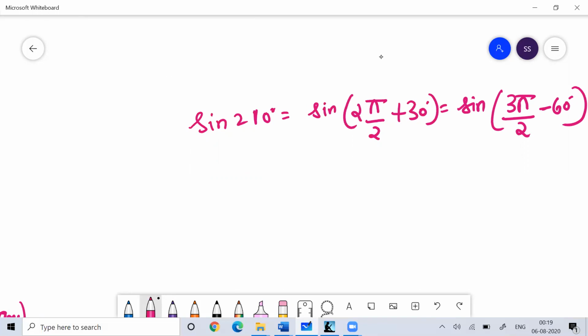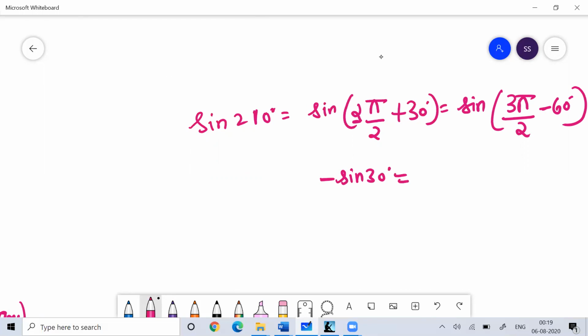So both mean the same thing, but here the n is even. Because the n is even, the sine will remain as sine. But 180 plus, so you are in the third quadrant. So this will be minus sine 30 degree.